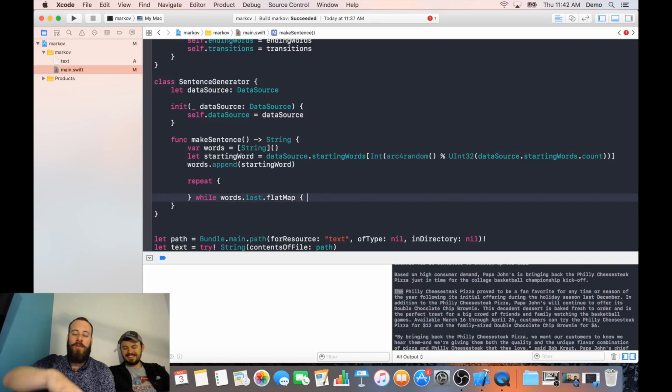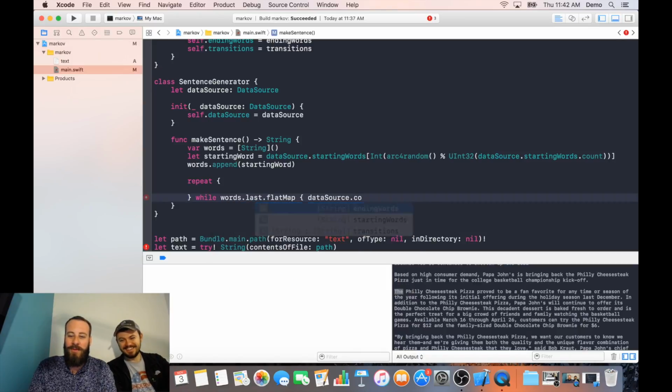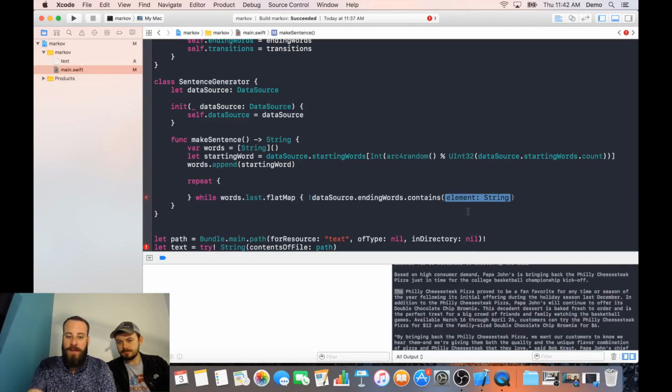So we're going to take our last word. We're going to lift it into a non-optional. Very functional. Right, look how fancy this is. So we're going to say data source dot ending words dot contains. I want to make sure that it doesn't contain this word. That's what we want to repeat. So in this case, $0, default to true. We're just going to keep on going.